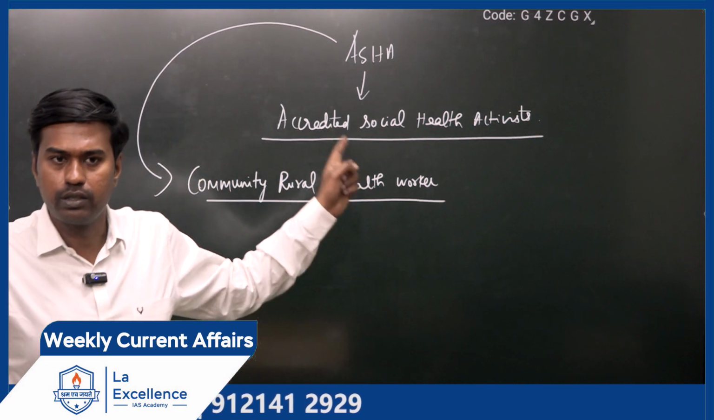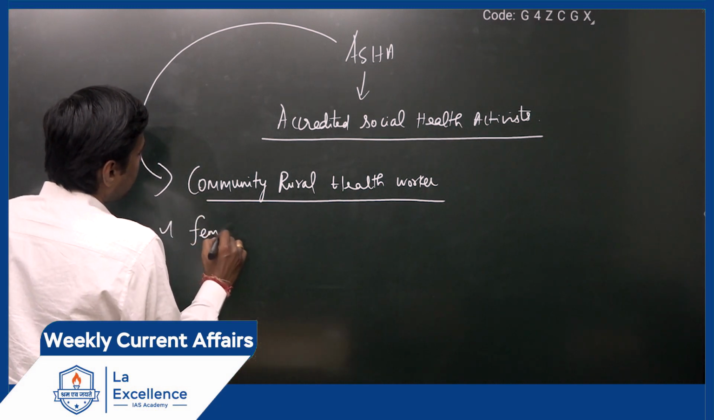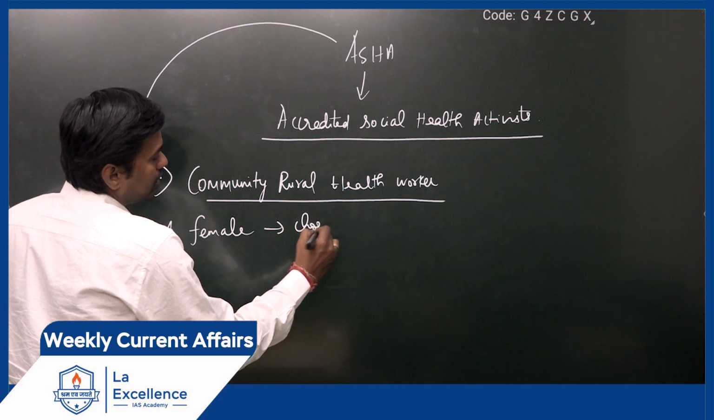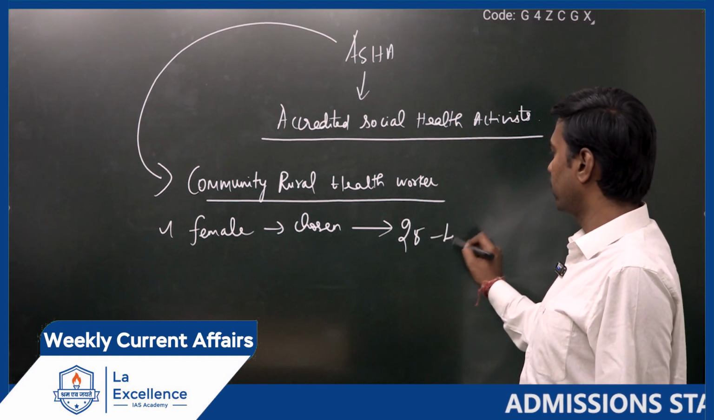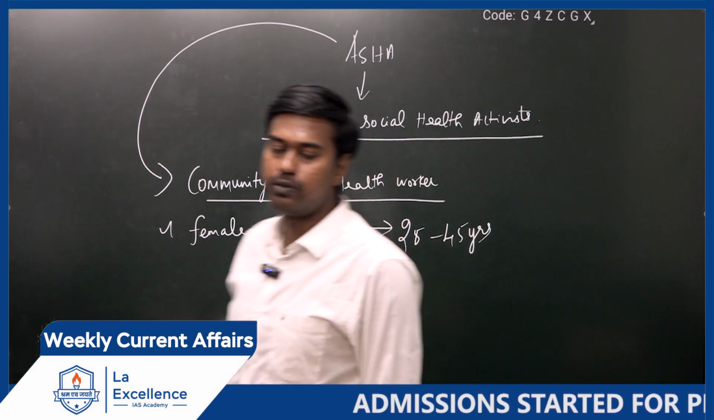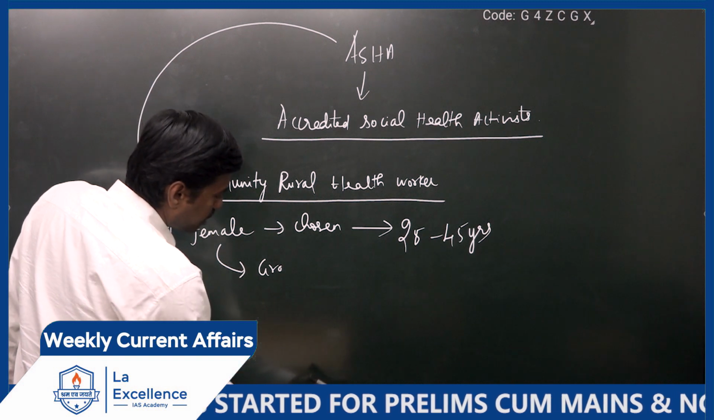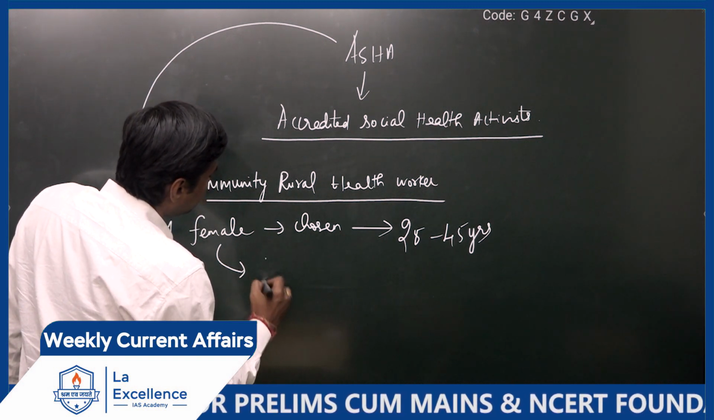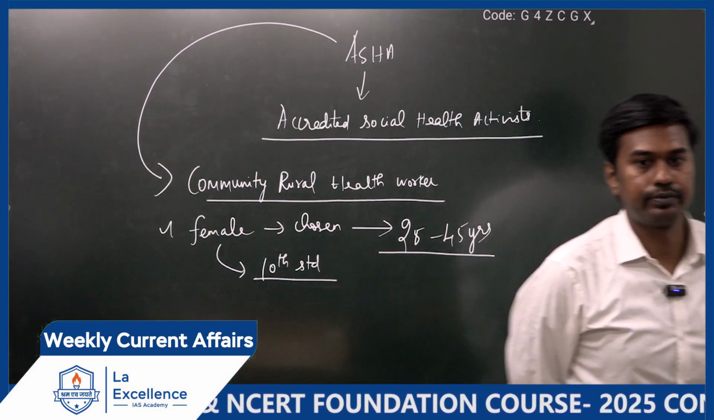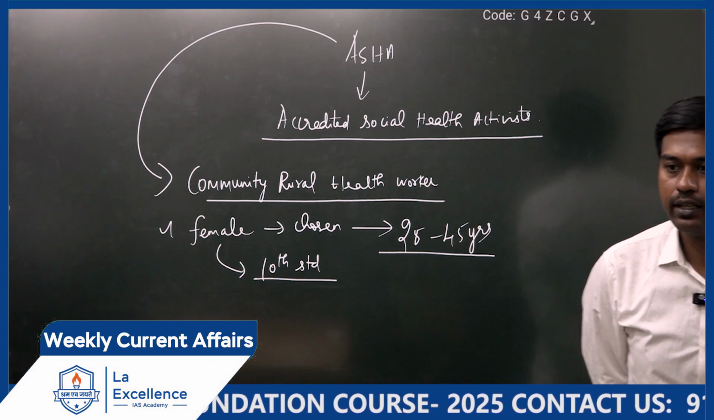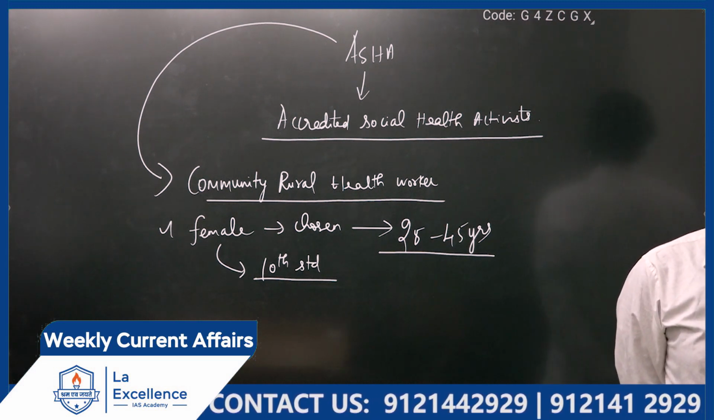Usually, who will be chosen to work as Asha workers? Usually it will be female only. Mostly females will be chosen, and the chosen female also has an age limit. They will prefer someone who is in the age of 25 to 45 years, and they should have studied at least 10th standard. Is it clear? So, these community rural workers will be chosen from that village only.